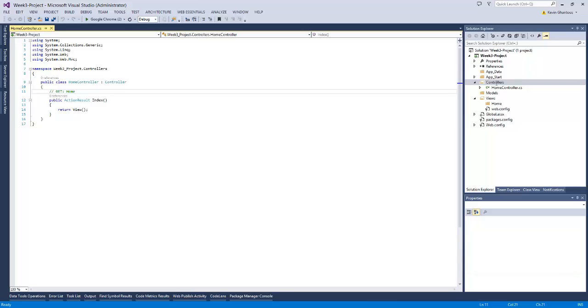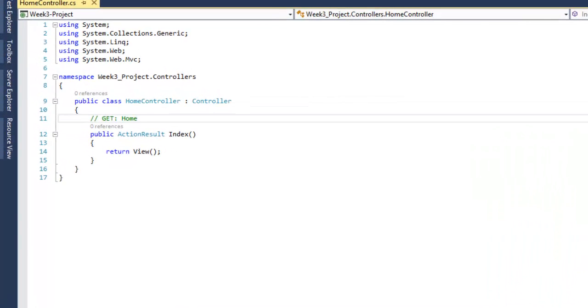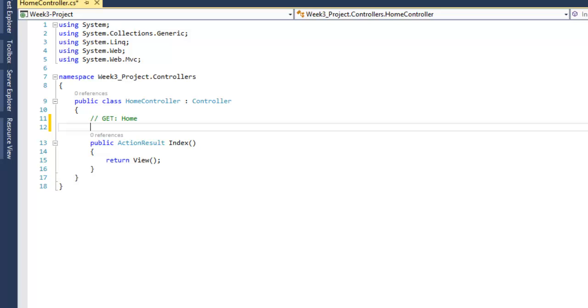So when we type a website address into our browser, that is referred to as a get. We're going to get the web page from that URL. So this action is implicitly configured to handle a GET request. If we want to make it explicit, we can do that by adding what's called an attribute to this action. That's using square brackets, and then we'll just put in here HTTP GET.